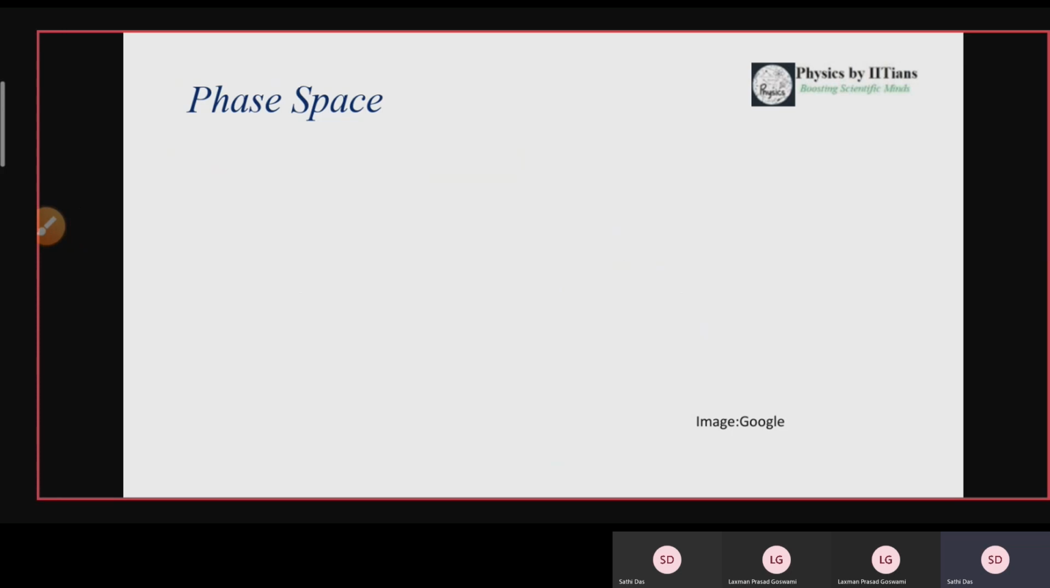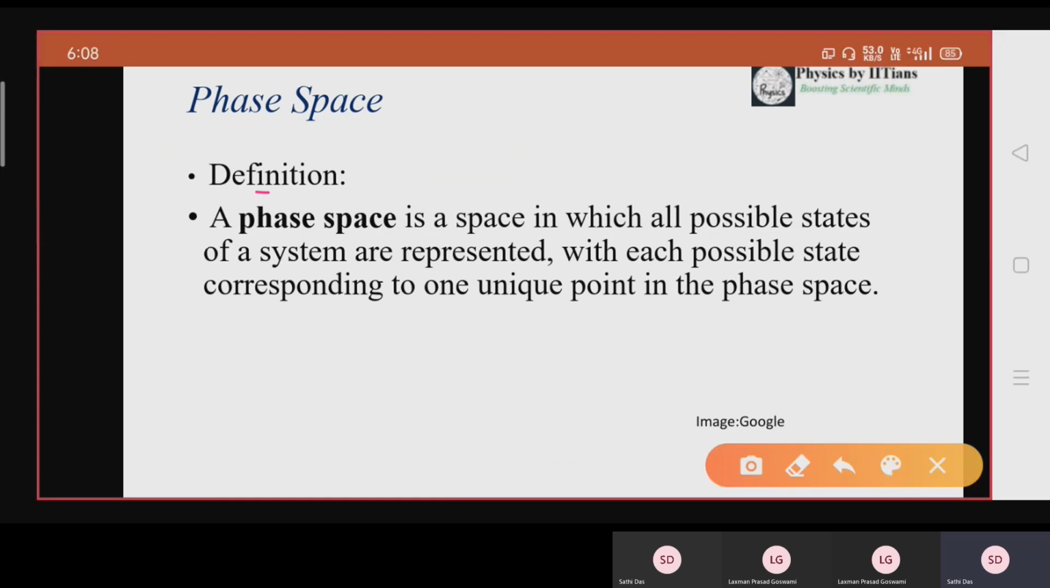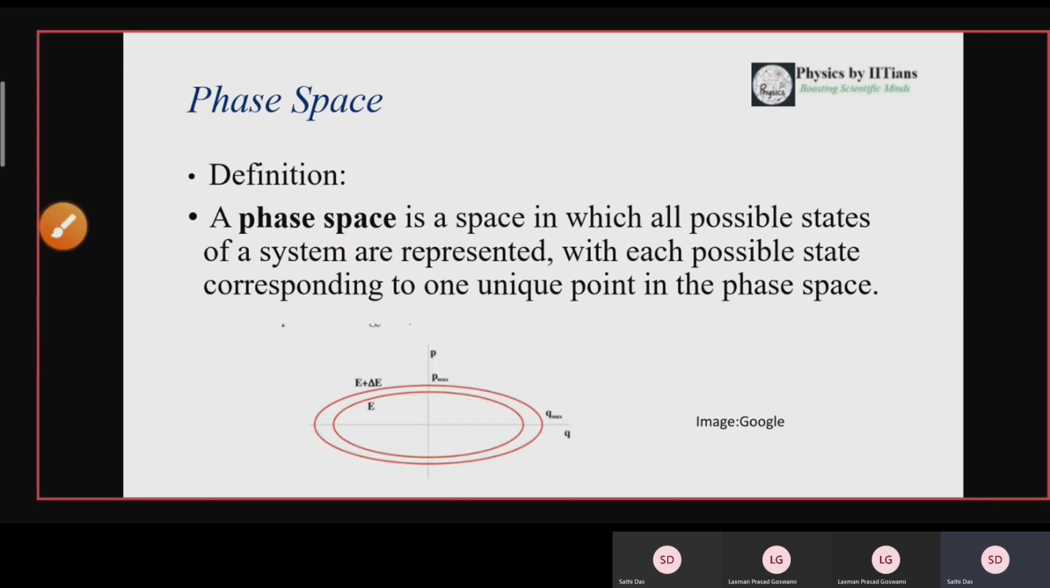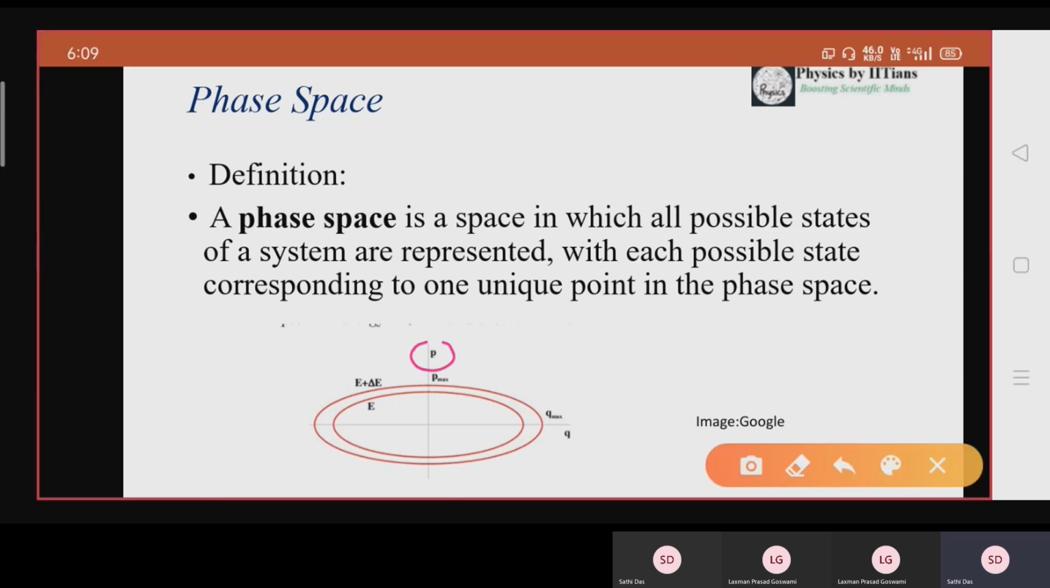So before understanding the ensemble theory, we should know what phase space is. The definition of a phase space is a space in which all possible states of a system are represented, with each possible state corresponding to one unique point in the phase space. This is an image of the phase space of a classical harmonic oscillator. Look here, the variables for the plotting we have used are P and Q, where P denotes the momentum of the system and Q denotes the position of the system.